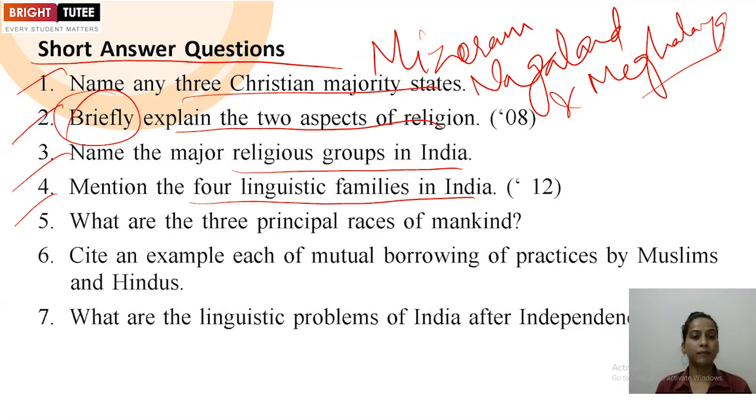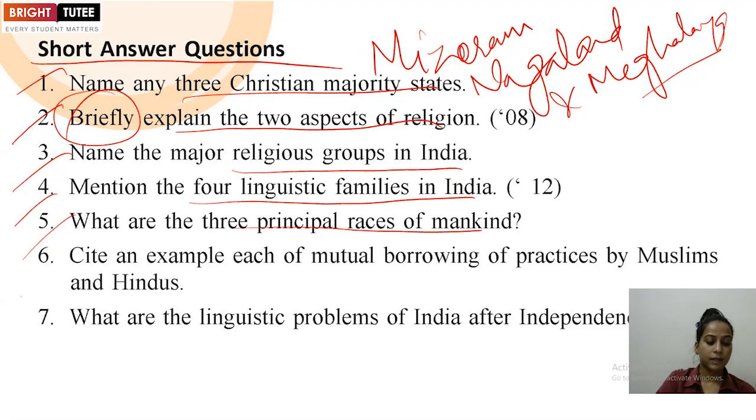The next one they have asked, what are the 3 principal races of mankind? So you have to mention about the 3 main principal races of mankind. The first one is Negroid, which includes the black people. Second one is Caucasoid, which includes white people, and the last one is Mongoloid, that includes yellow people, and Naga people also belong to that group only. So that is going to be the third one.